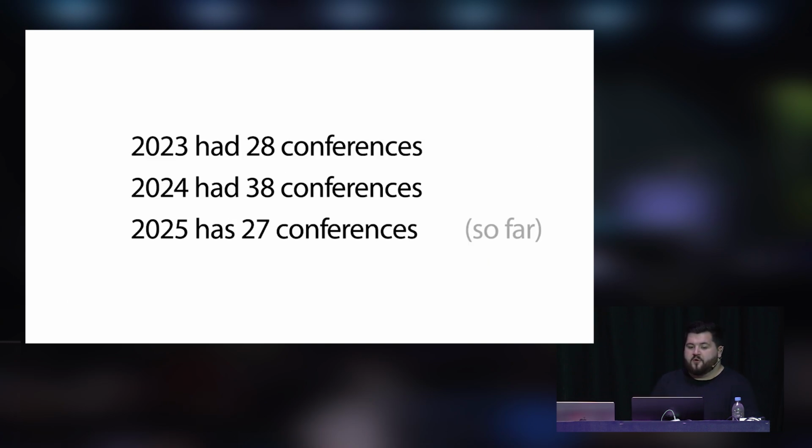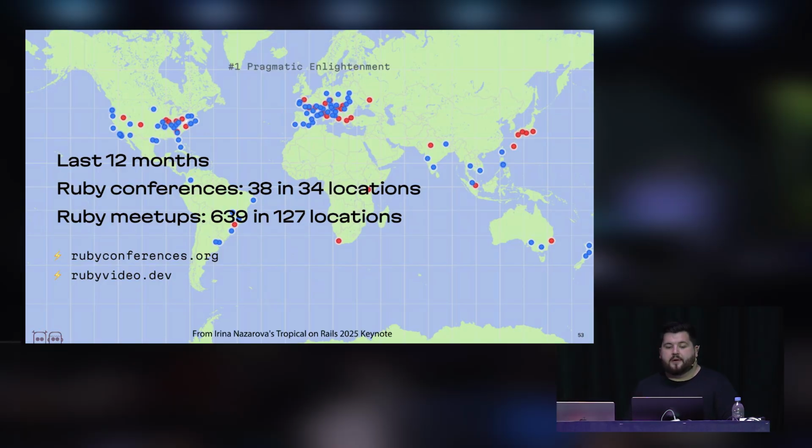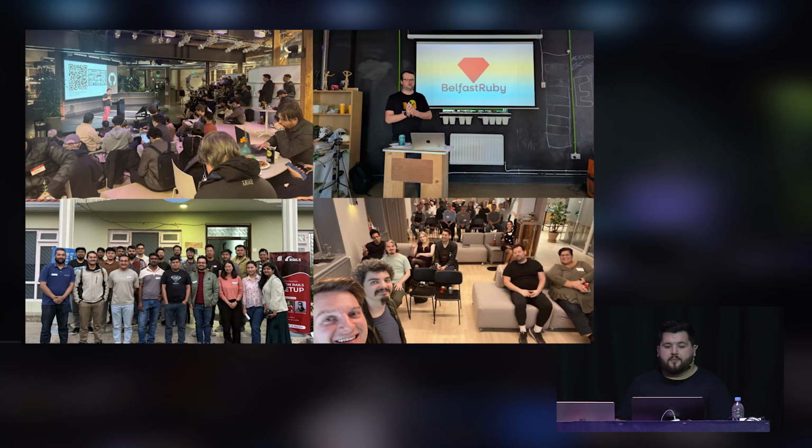You can also see from the absolute number of events that are happening, there have been a lot of events in 2023, like 28. Then last year was, I think, an outlier. It was a lot last year, 38. And this year we are around 27 so far again. But you can also see from the meetups that are happening, this is from Irina's keynote earlier this year, that there are so many events, almost 600 events over the last 12 months around the world. And a lot of meetups are coming back, including the San Francisco Ruby meetup, the Belfast Ruby meetup. You can also see the Nepal meetup on the bottom left and the Copenhagen Ruby meetup, which has been going for quite some time too.